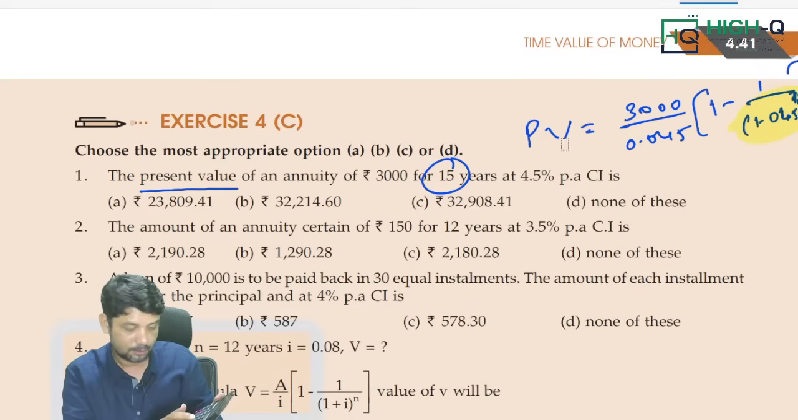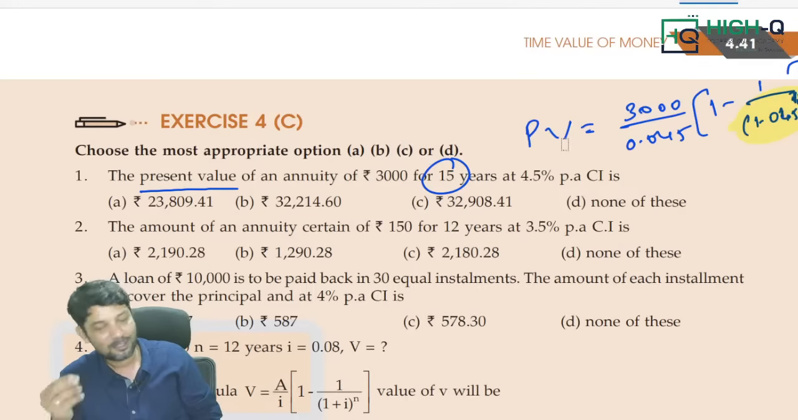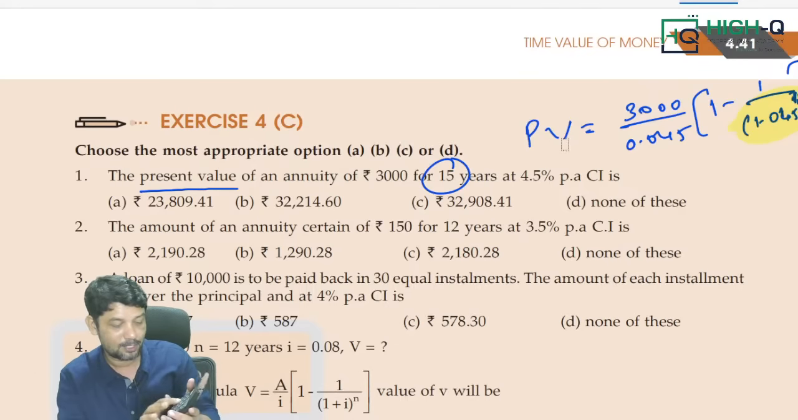Divided by 0.045. Yes sir, I am getting the answer in negative, sir. Forget about negative or positive, my dear. If it is negative also, still make it positive. See, once again, 1.045 into equal to,